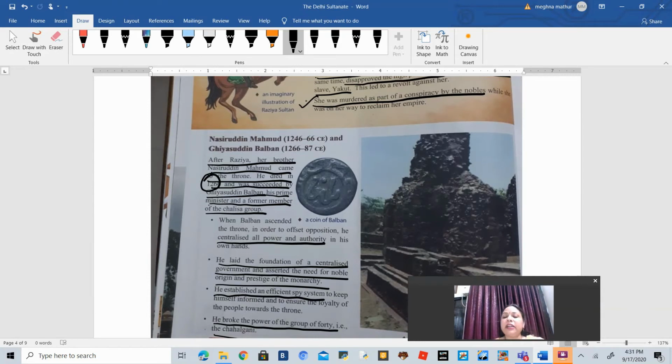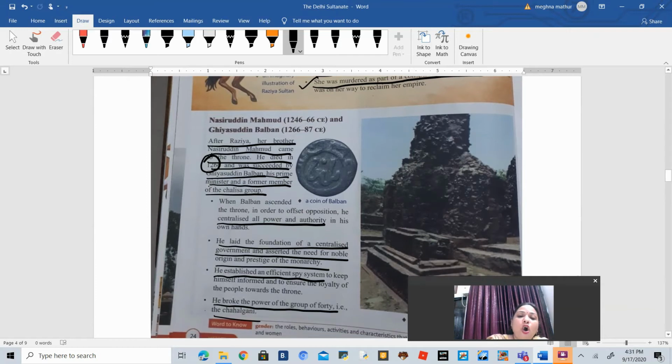Now, what Balban did was that he centralized all power and authority. He believed that everything should be in his hands. That is why he centralized everything. He also believed that every person who is part of the nobles should belong to noble origin only. He also established a very efficient spy system in order to be informed every time about what was happening in his state and among the people.